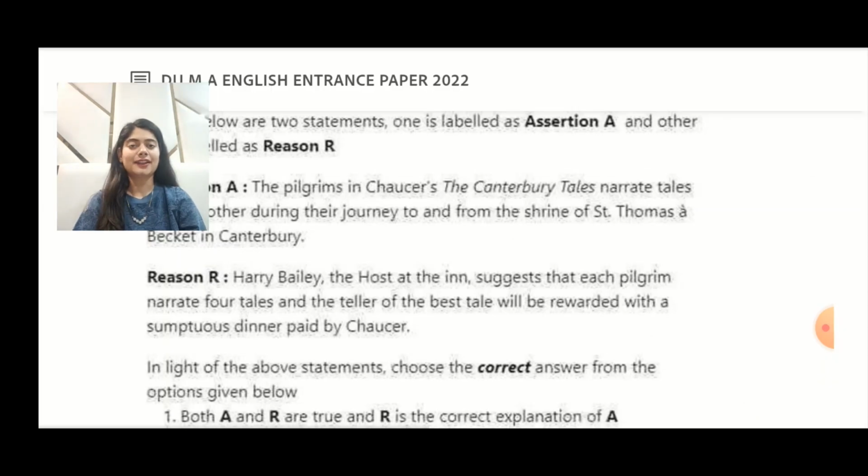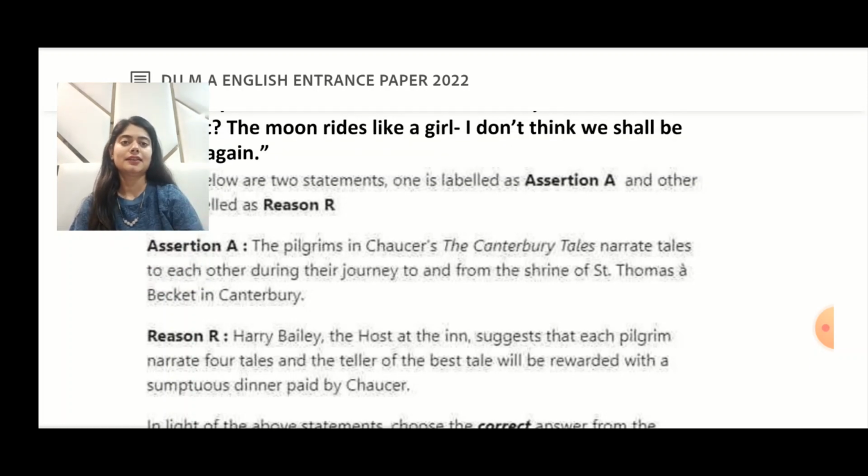All right, our next question from assertion reason segment. Assertion reads, the pilgrims in Chaucer's The Canterbury Tales narrate tales to each other during their journey to and from the shrine of Saint Thomas a Becket in Canterbury.